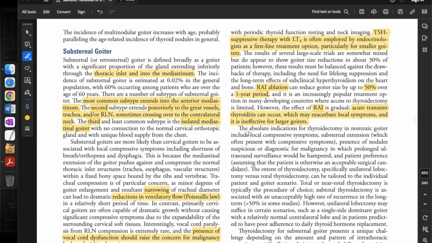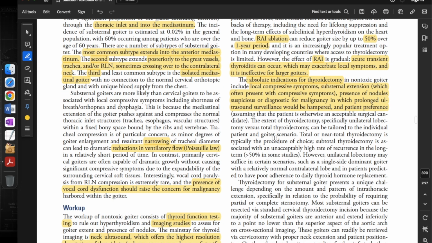The absolute indications for thyroidectomy in non-toxic goiter include local compressive symptoms, substernal extension, which often presents with compressive symptoms, presence of nodules suspicious or diagnostic for malignancy in which prolonged ultrasound surveillance would be hampered, and patient preference, assuming that the patient is otherwise an acceptable surgical candidate. The extent of thyroidectomy, specifically unilateral lobectomy versus total thyroidectomy, can be tailored to the individual patient and goiter scenario.